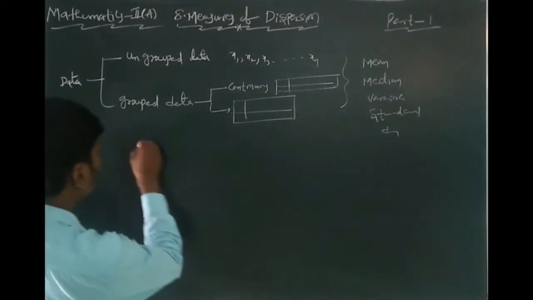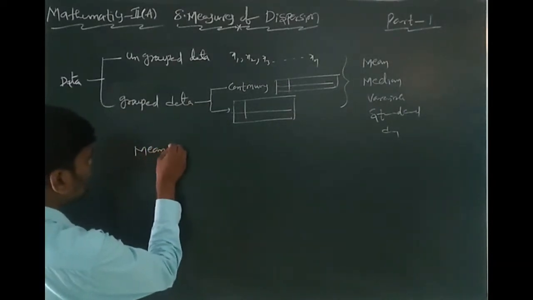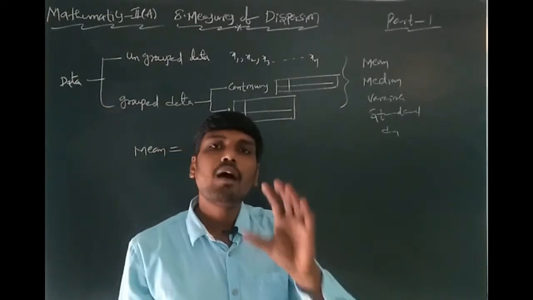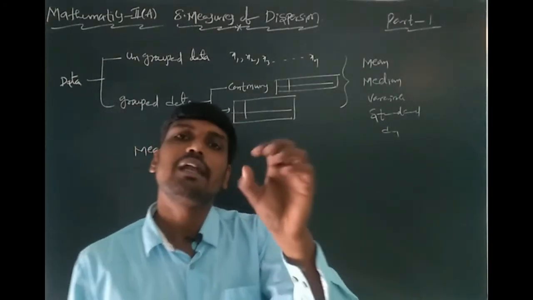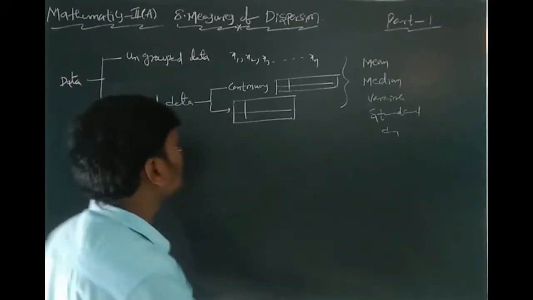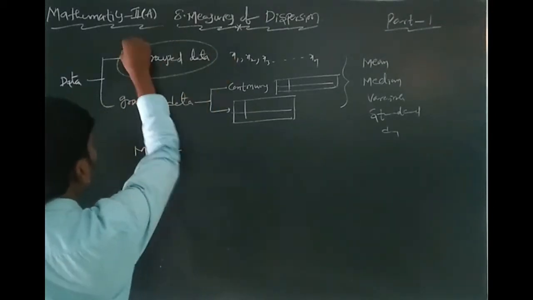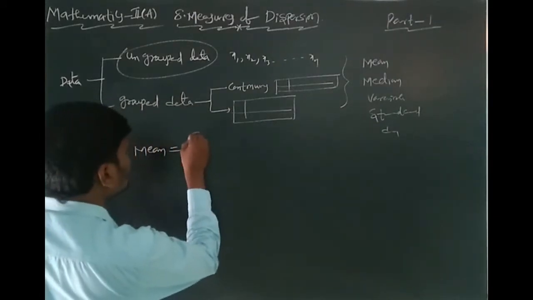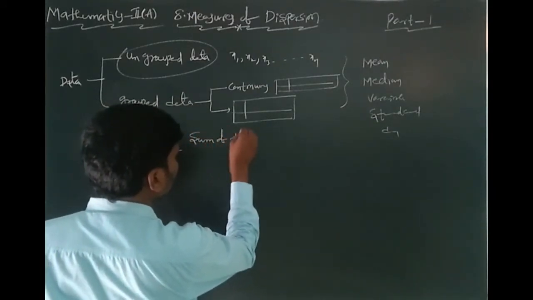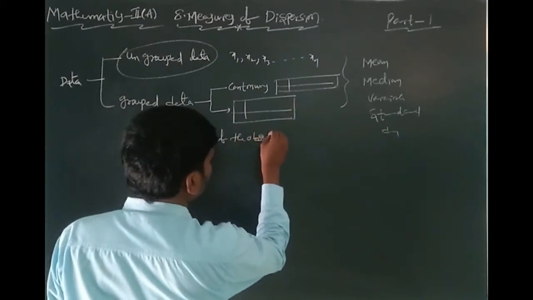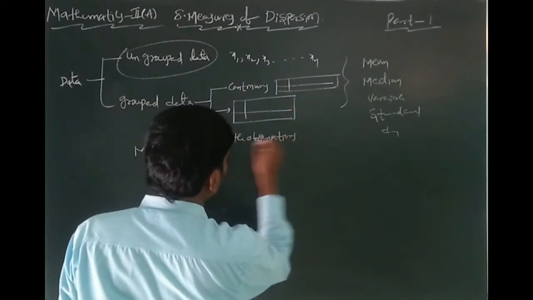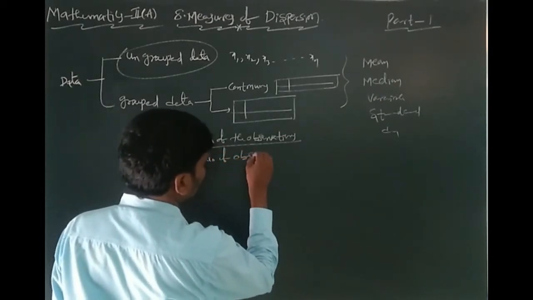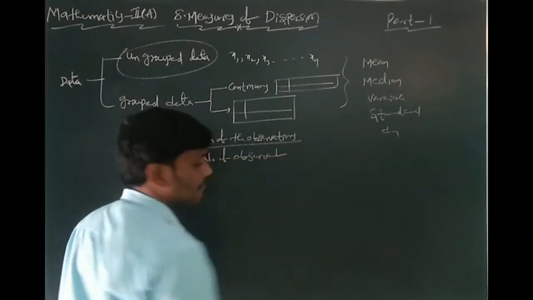What is the meaning of mean? Mean is nothing but sum of the observations by number of the observations. Suppose I explain ungrouped data mean. Ungrouped data mean formula: sum of the observations by number of observations is called mean.